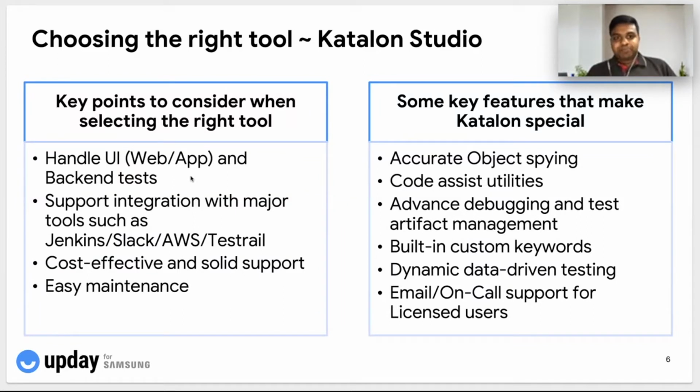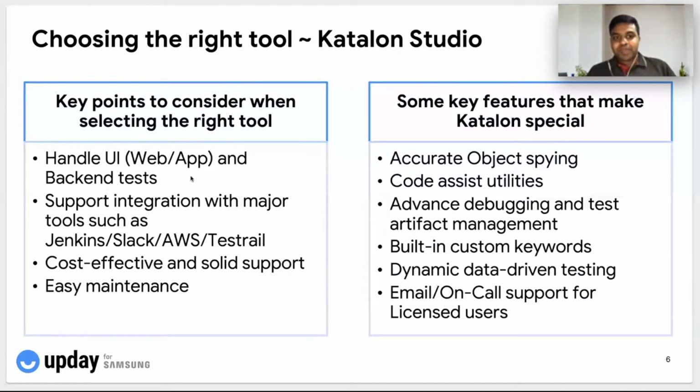aspects of the tool. The first key point of why we considered Katalon is that it can handle both UI and backend tests. It can handle API automation, web and mobile app automation all together. So we don't have to go for multiple tools for multiple things. This is an end-to-end enterprise solution which can handle automation for all of the applications that we have